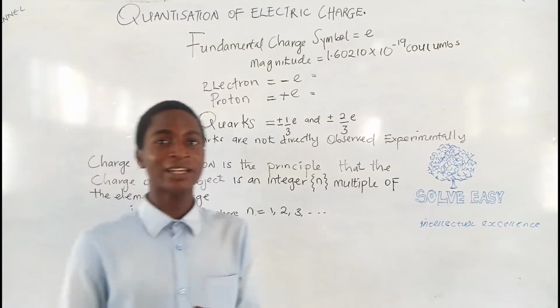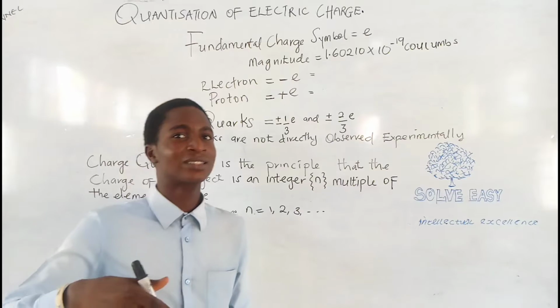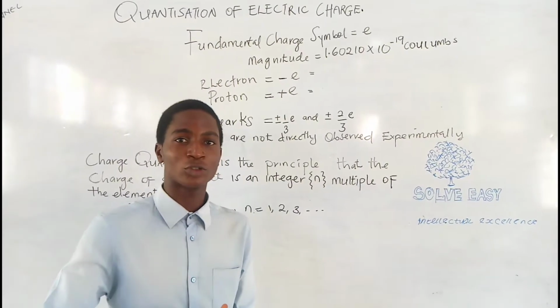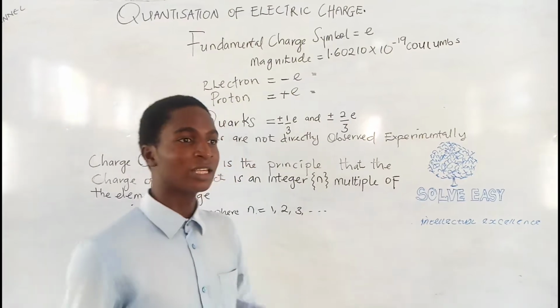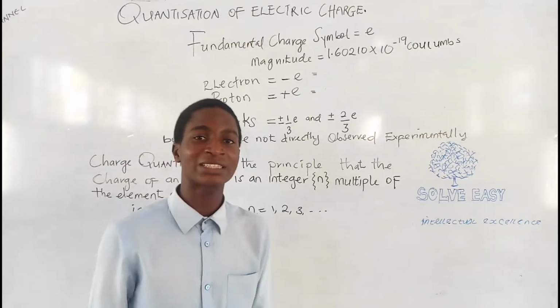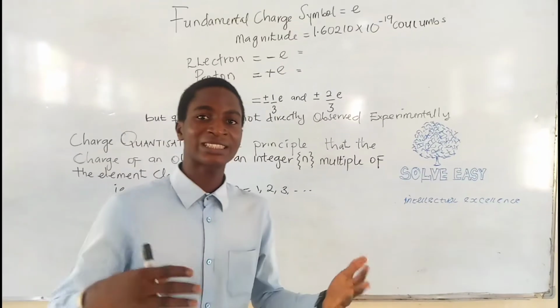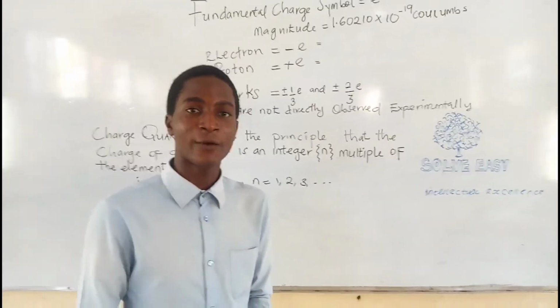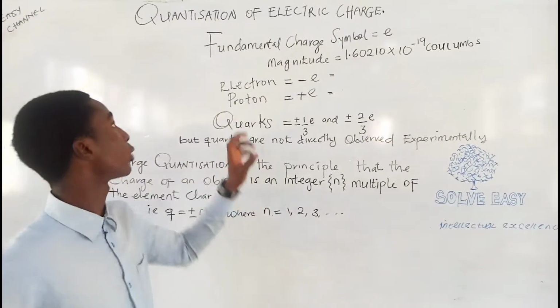Firstly, Benjamin Franklin said in his time that charges are continuous. But in modern days, scientists discovered that charges are not continuous, that charges are in discrete form. That is to say, they don't move from one point to another.